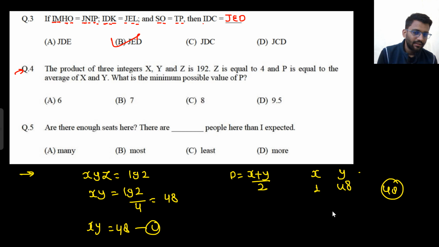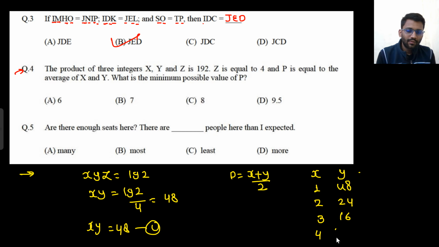1 and 48, 2 and 24, 3 and 16, 4 and 12, then 6 and 8, right? And then again 8 and 6 will come, so that is the case here only, right? And you need to take the average.